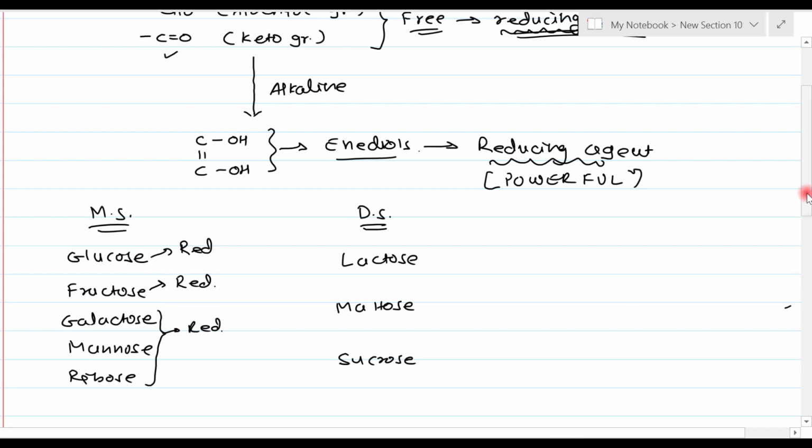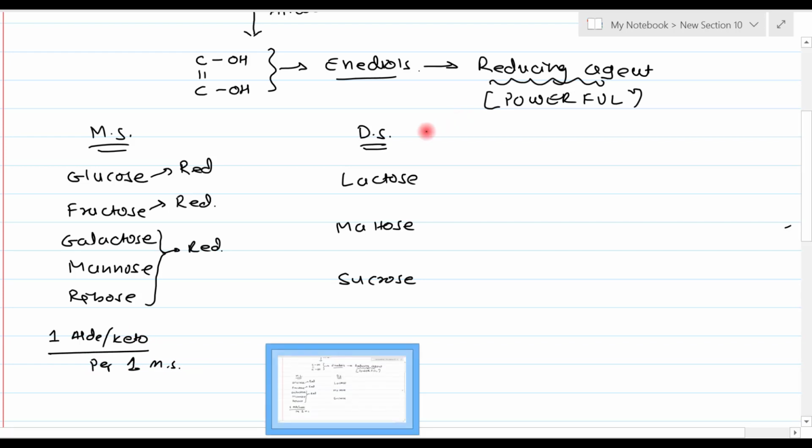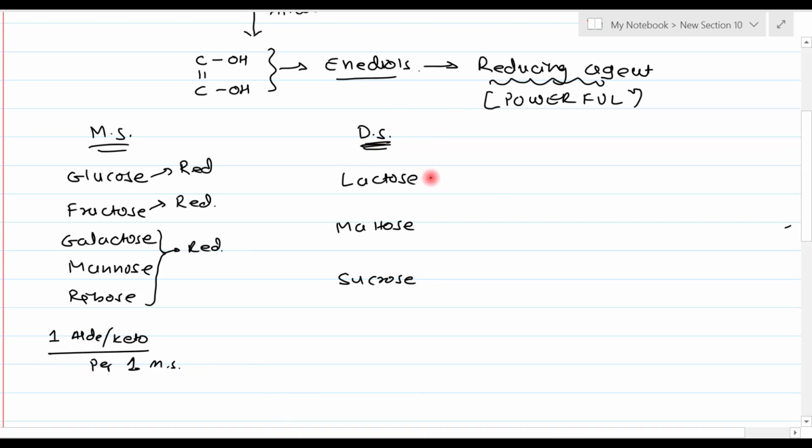The interesting fact about monosaccharides is that one aldehyde or keto group is present per molecule of monosaccharide, right? What about the disaccharides? We know that lactose is made up of glucose plus galactose, maltose is glucose plus glucose, and sucrose is glucose plus fructose. Glucose plus galactose has two aldehyde groups, and in maltose, glucose plus glucose, again two aldehyde groups. In sucrose, one aldehyde and one keto group are there. But here there is a formation of a covalent bond.